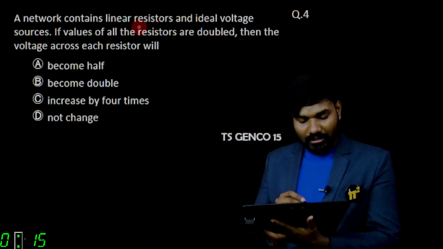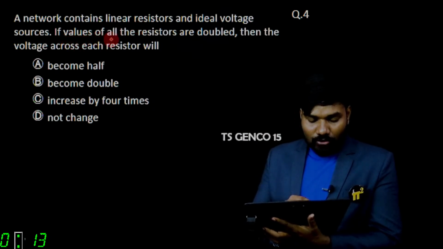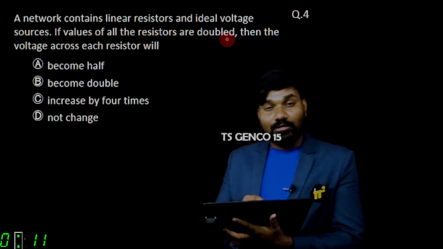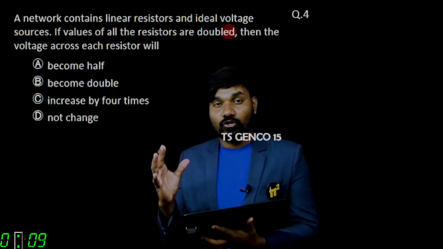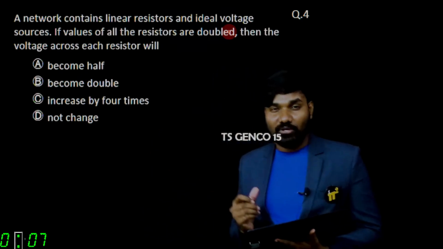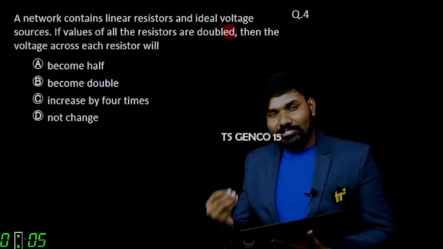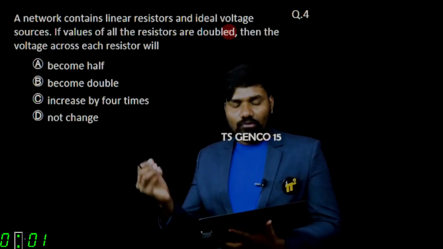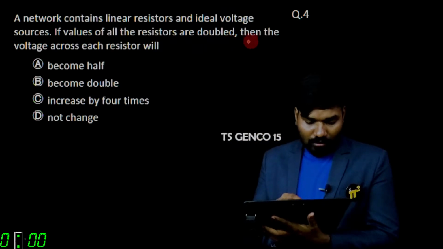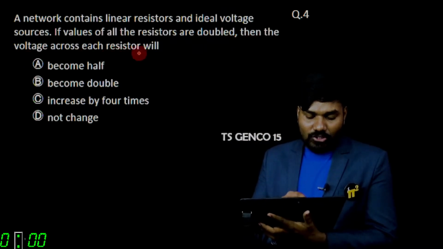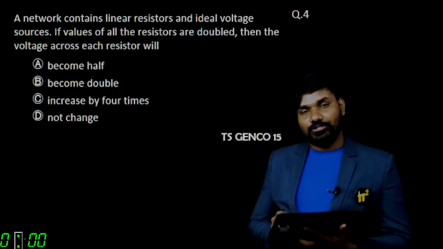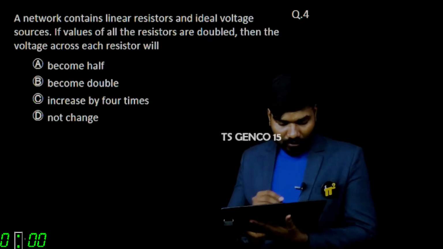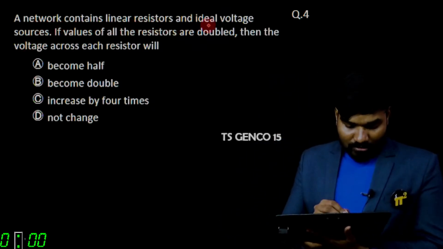Then, if the values of all the resistors are doubled, if you are clear with the concept, you should be able to answer it very quickly just by looking at the question. If by chance not clear, then quickly draw the circuit, find out the current it asks for, then the voltage across each resistor.